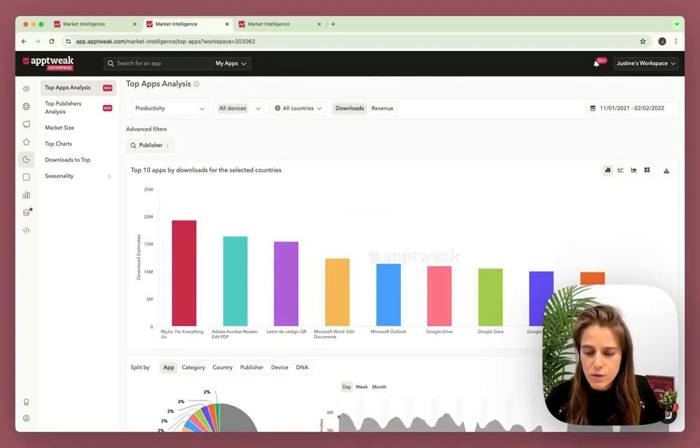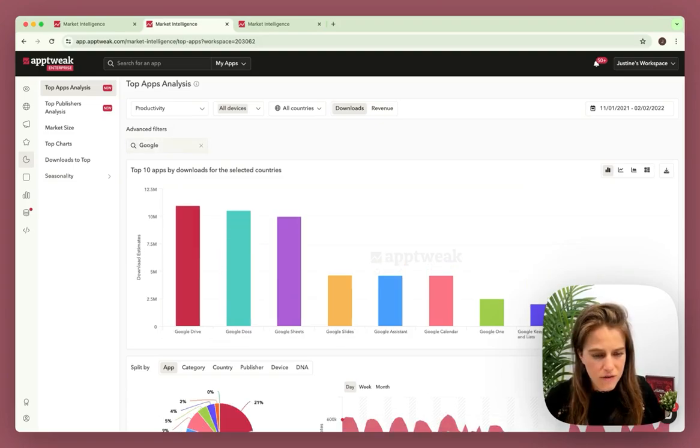Second, we are adding new advanced filters to allow you to go deeper into your analysis. We have started with the publisher filter, which allows you to analyze the top apps and games of any publisher.